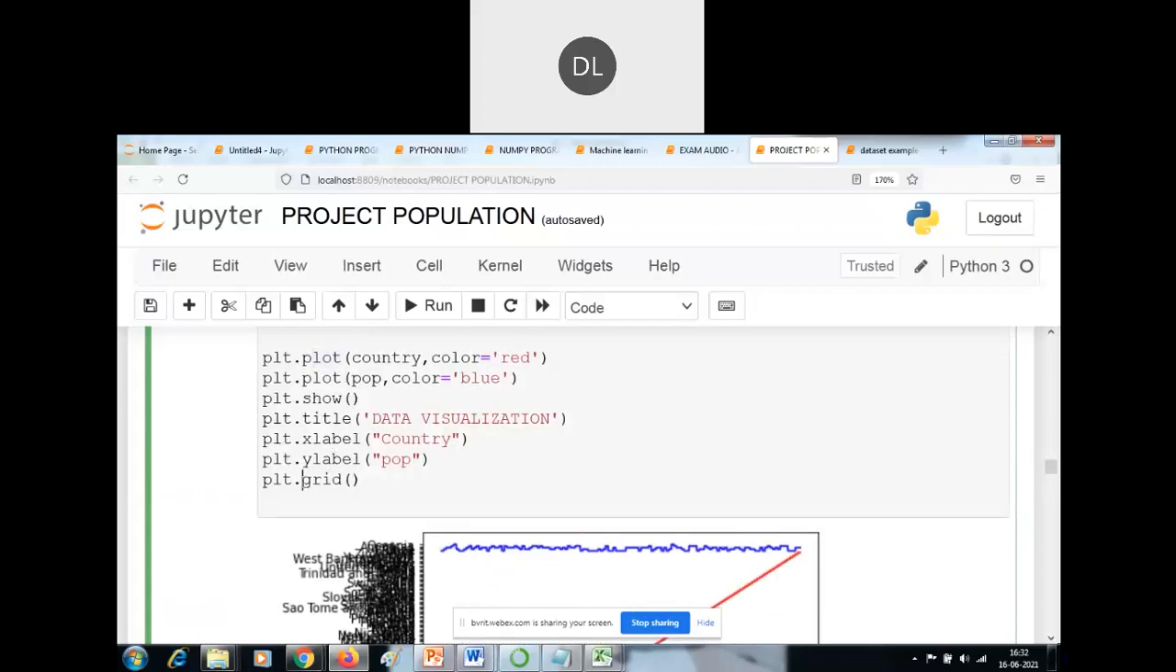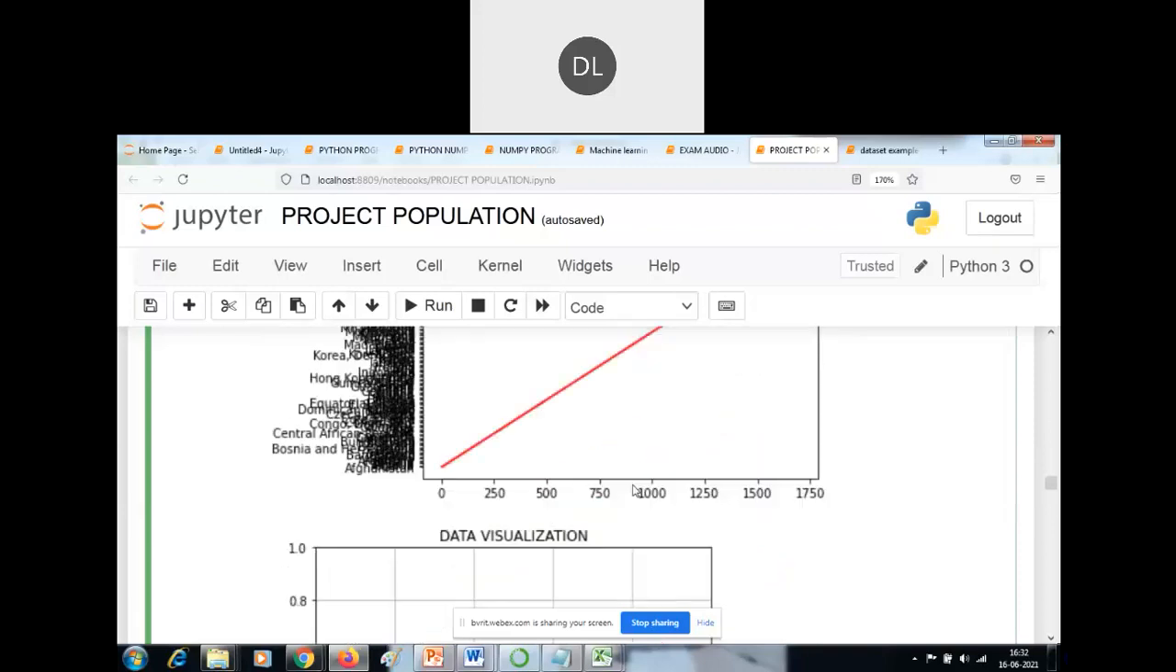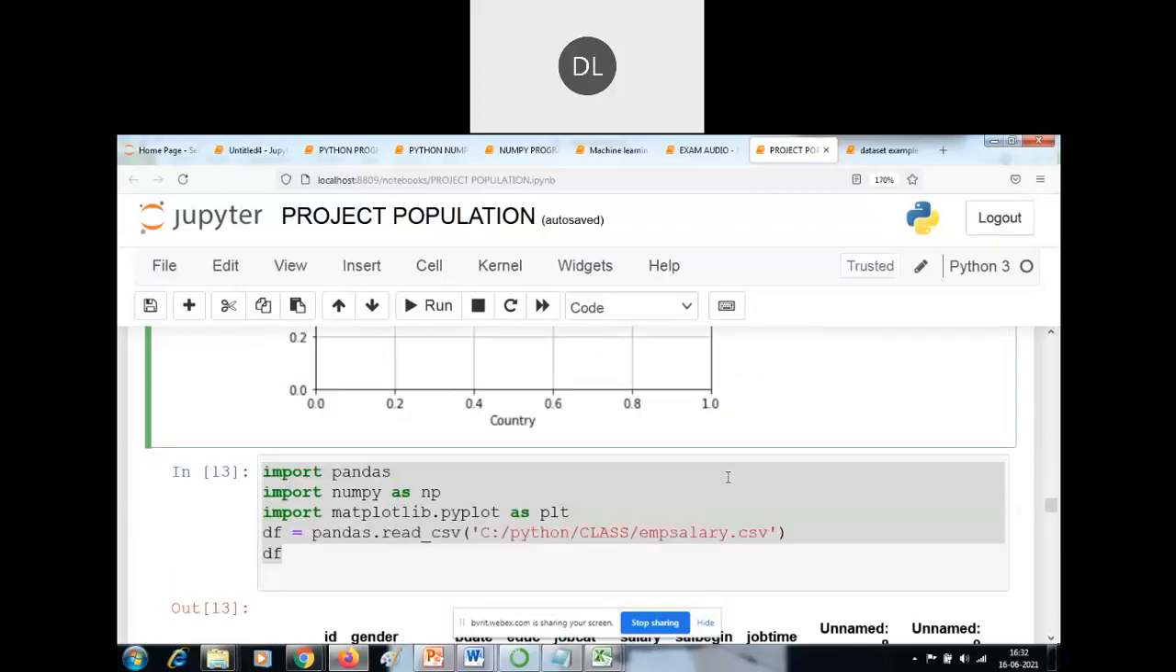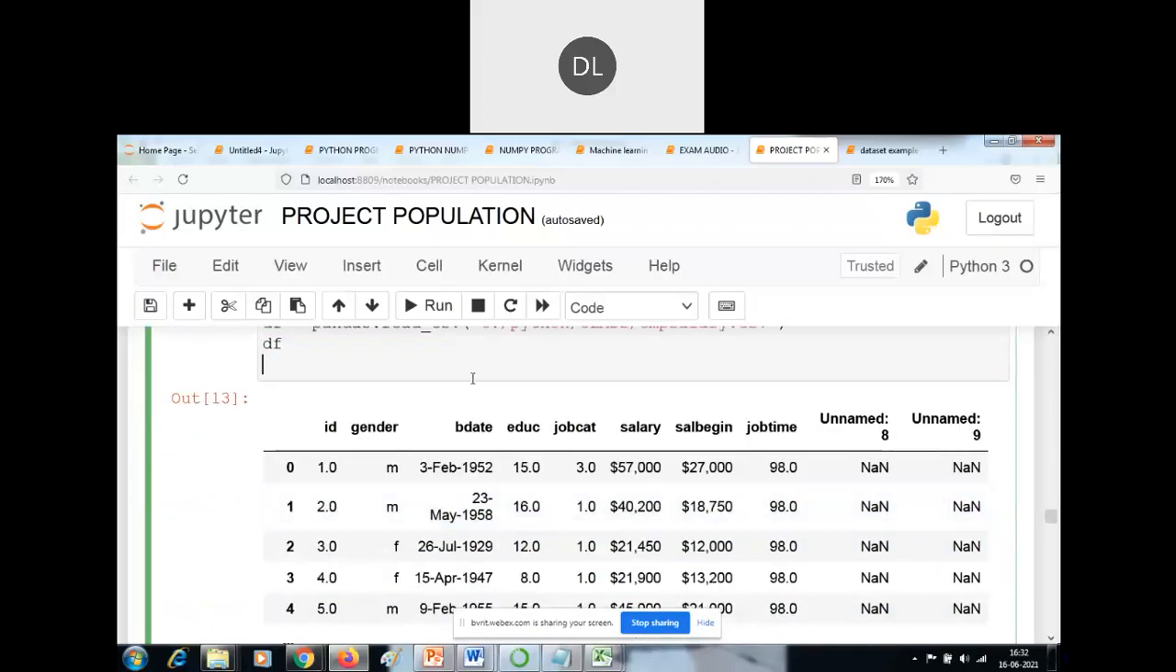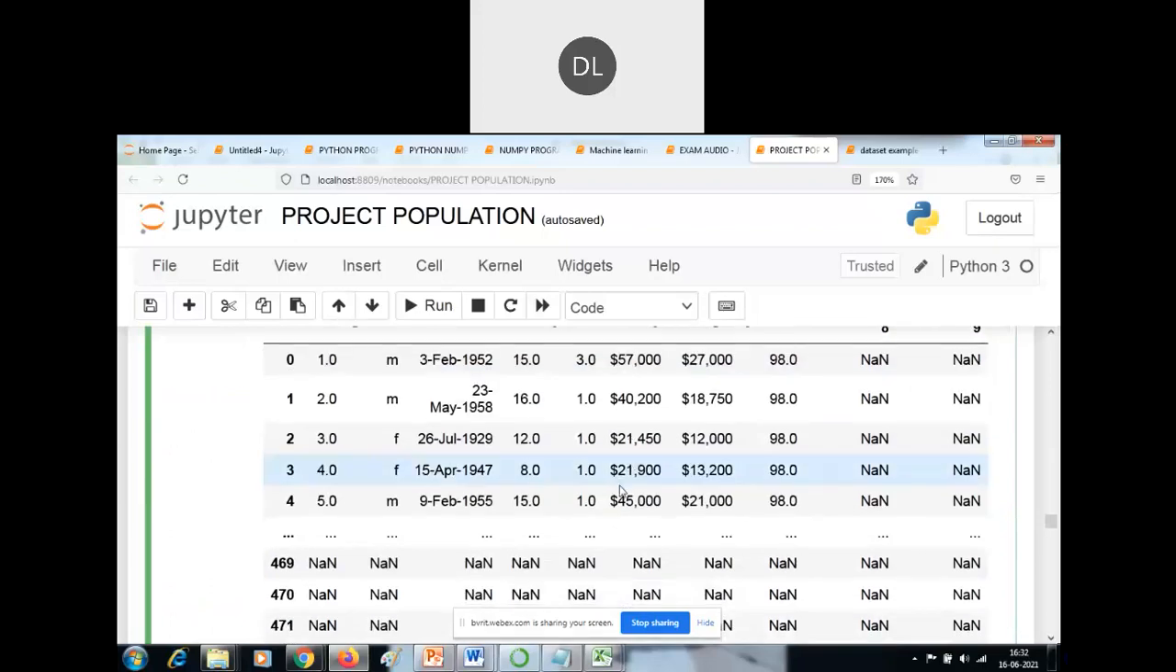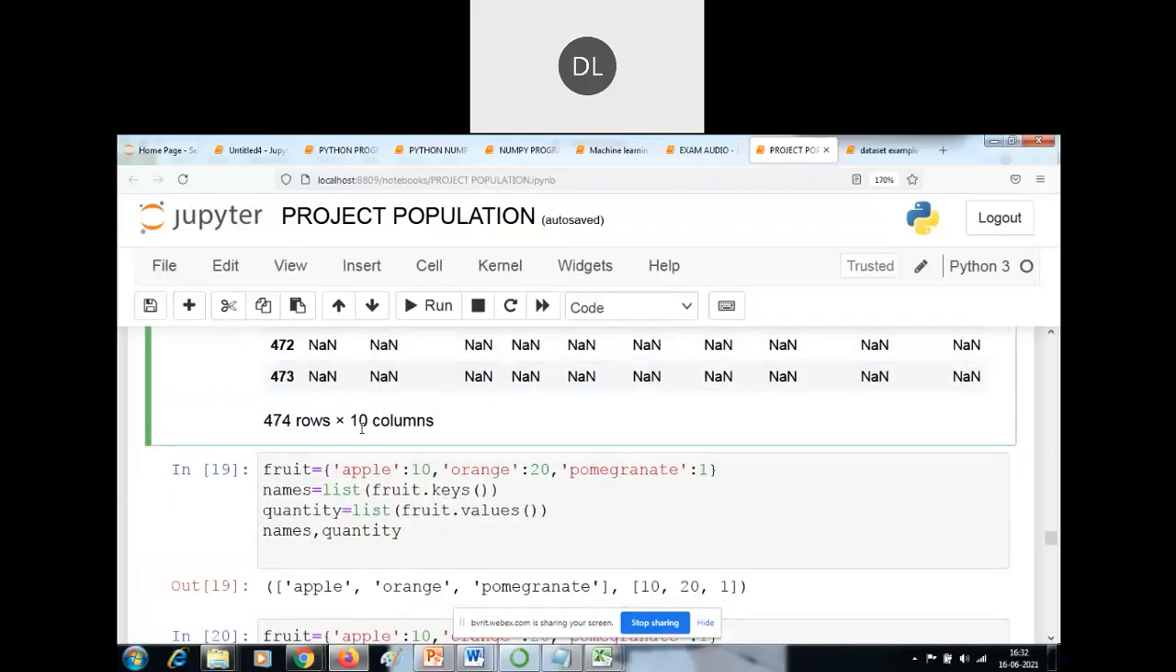Next it shows the grid values. How to show the grid values? Just apply the grid statement here. This is the output of the grid statement. Next, another example is employee salary. In this employee salary data there are 474 rows and 10 columns. For that we can analyze and visualize the data by using matplotlib, numpy and pandas.